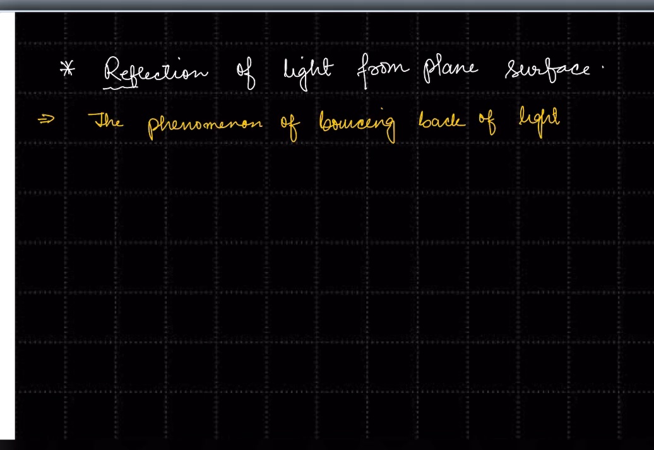The phenomenon of bouncing back of light after it hits a polished surface.